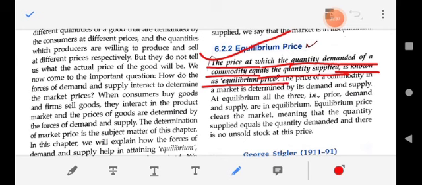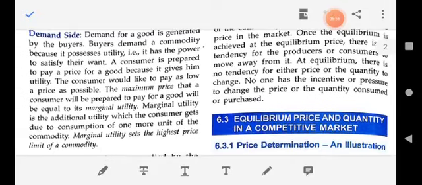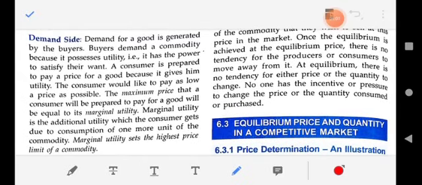Equilibrium price depends on demand and supply. We have already discussed this. Let's see one by one what is the demand side and what is the supply side. First, the demand side.